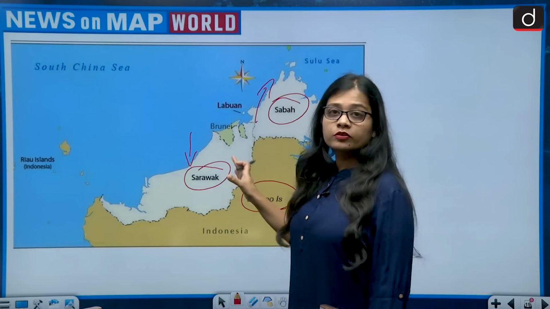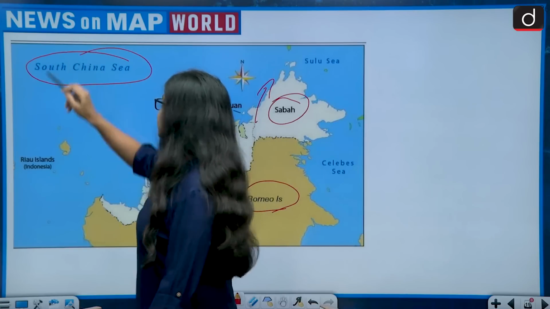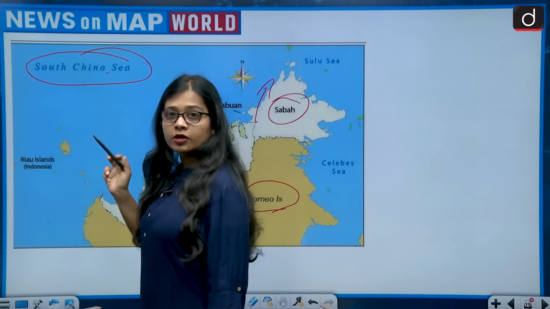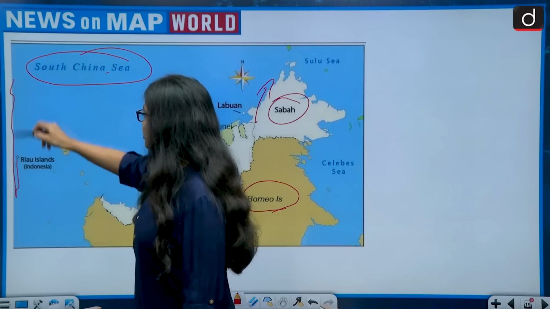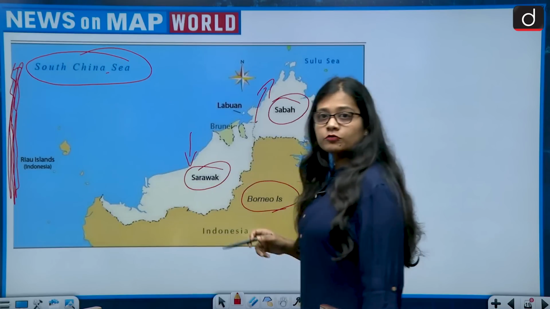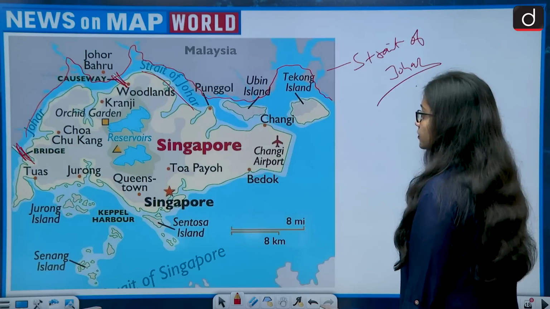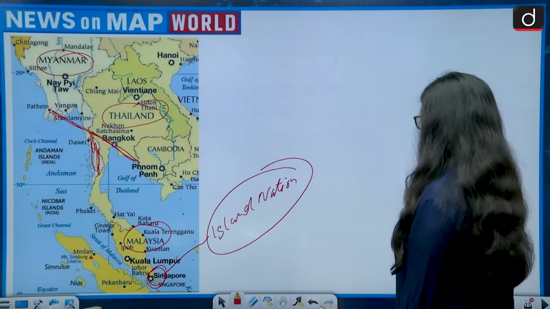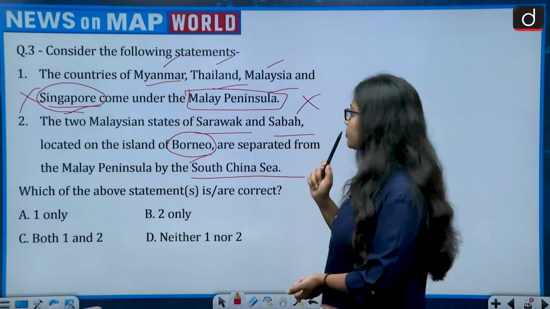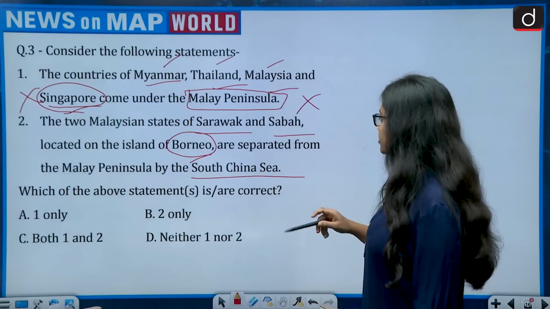If we talk about them being separated from the Malay Peninsula by the South China Sea, then the statement becomes absolutely right. This is the South China Sea, and this is the region where the Malay Peninsula actually lies, and it is the South China Sea which separates Sarawak and Sabah from the Malay Peninsula. So the two Malaysian states of Sarawak and Sabah, located on the island of Borneo, are separated from the Malay Peninsula by the South China Sea.